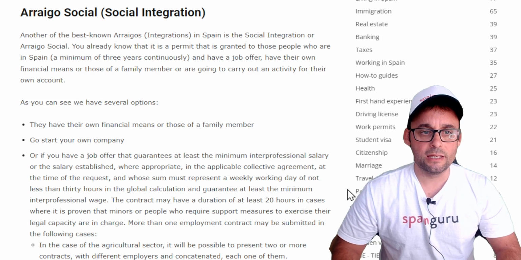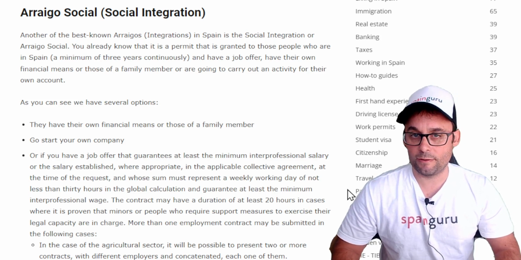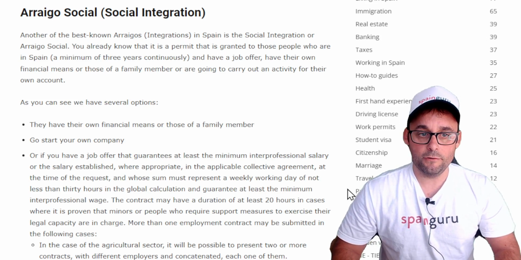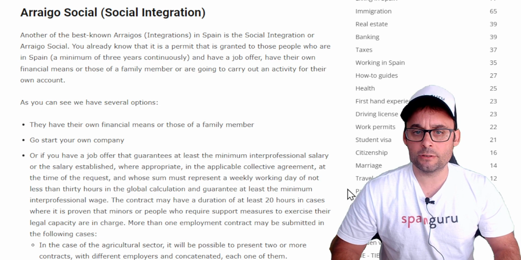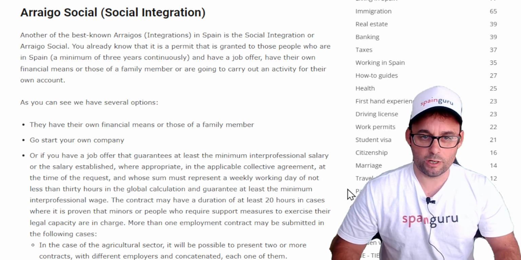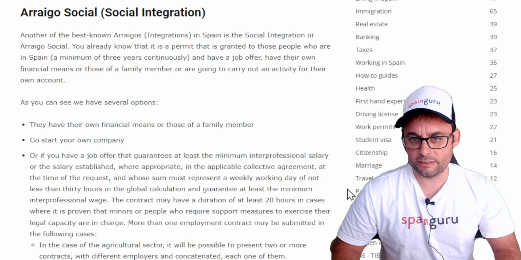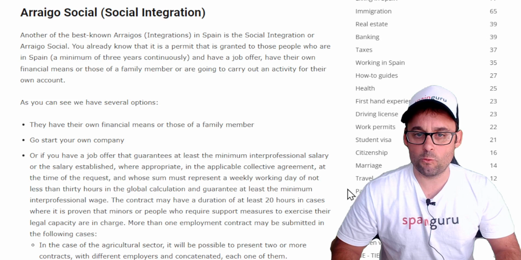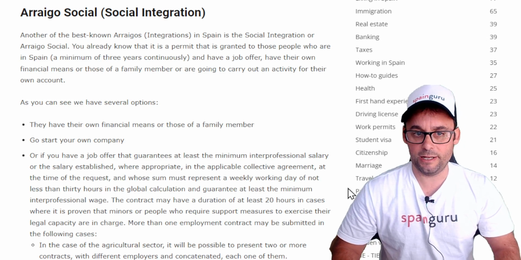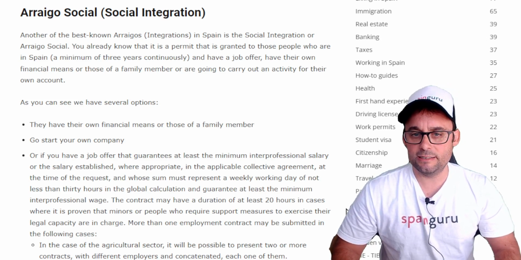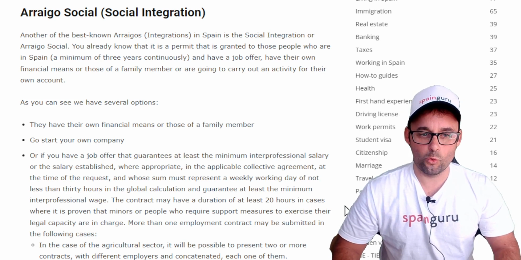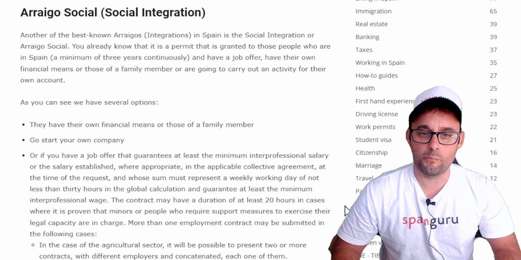The first one being they have their own financial means or those of a family member, as we said before, go start your own company, or if you have a job offer that guarantees at least the minimum interprofessional salary or the salary established where appropriate in the applicable collective agreement at the time of the request, and whose sum must represent a weekly working day of not less than 30 hours in the global calculation. The contract may have a duration of at least 20 hours in case it is proven that minors or people who require support measures to exercise their legal capacity are in their charge.